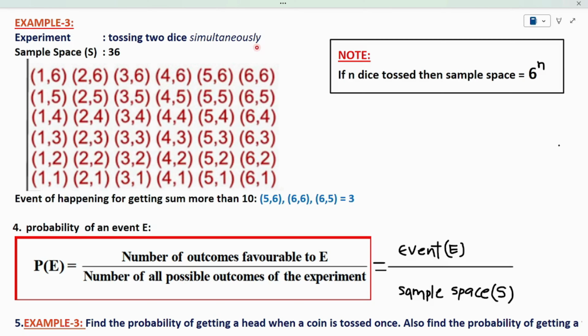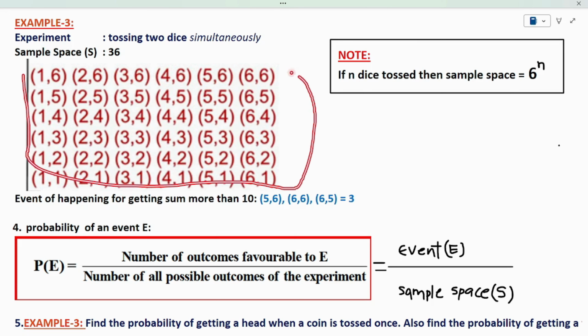For example, the first dice can be 1 and the second dice can be 1, 2, 3, 4, 5, or 6. In this manner, we have 36 possibilities. So these 36 possibilities are all the possibilities I have in this experiment. I am writing all the 36 possibilities.